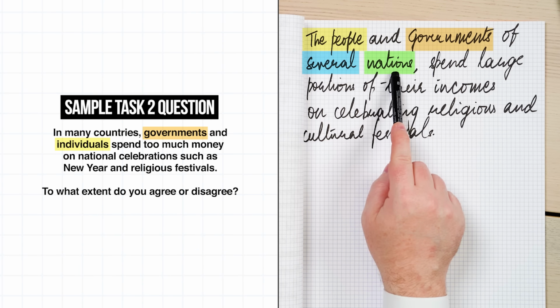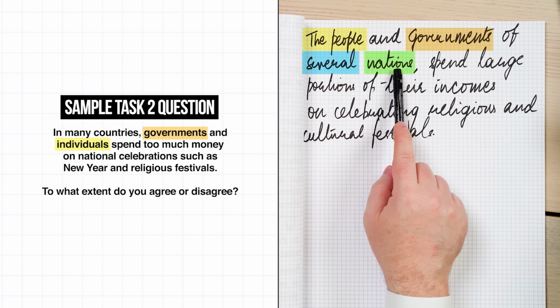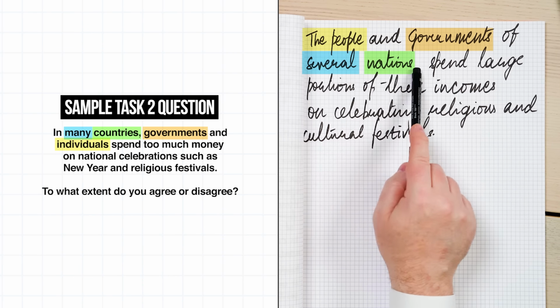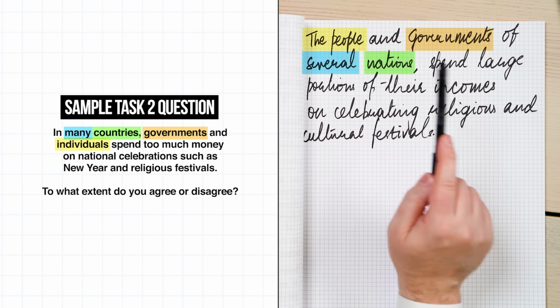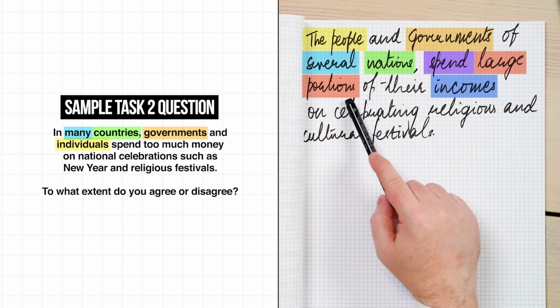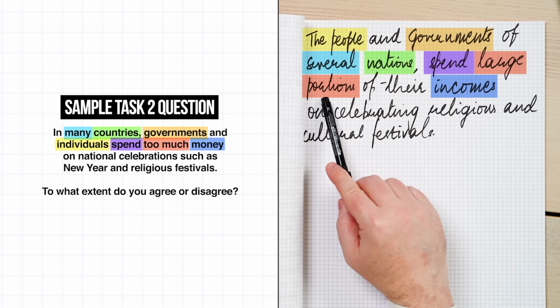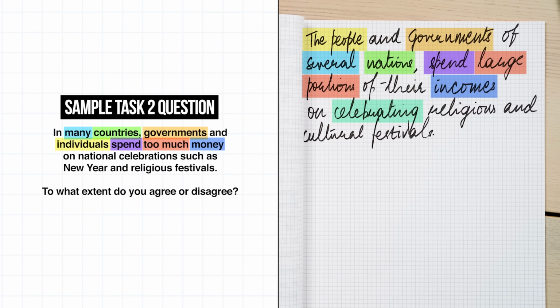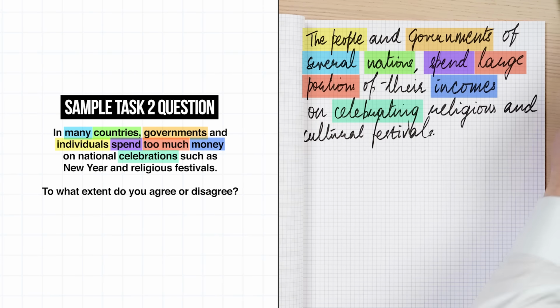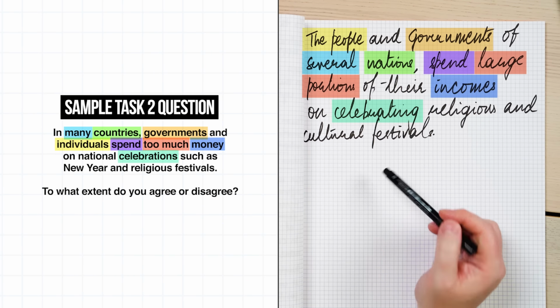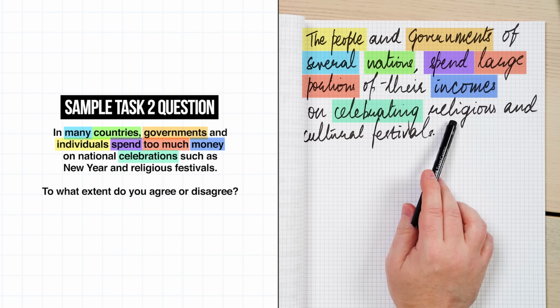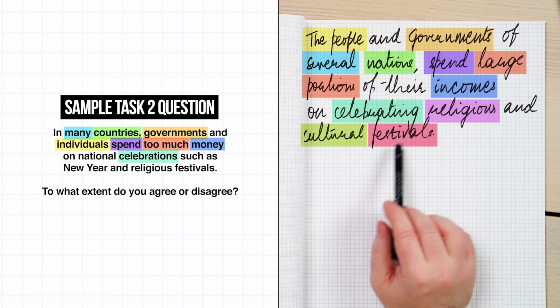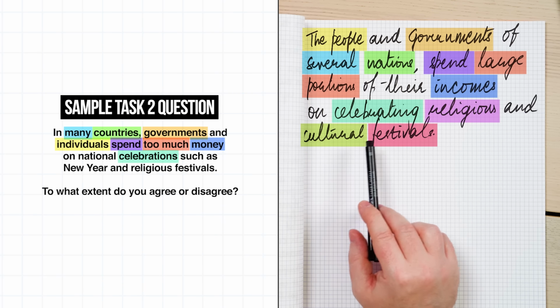Of several nations. So I switched that around. You started with in many countries. Good. Nations to countries. Several, many, very good. Spend large portions of their incomes. Very good. On celebrating. So you changed celebrations to celebrating. Very good. A lot of people think that they need to change the word completely. You've just taken that and changed a different form of the word. Yeah. Excellent. Religious and cultural festivals.